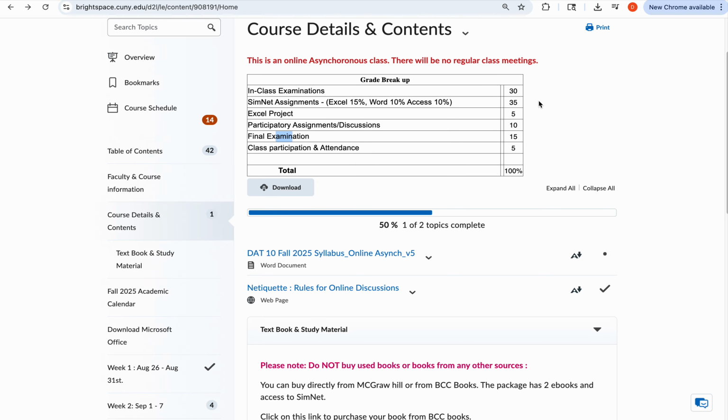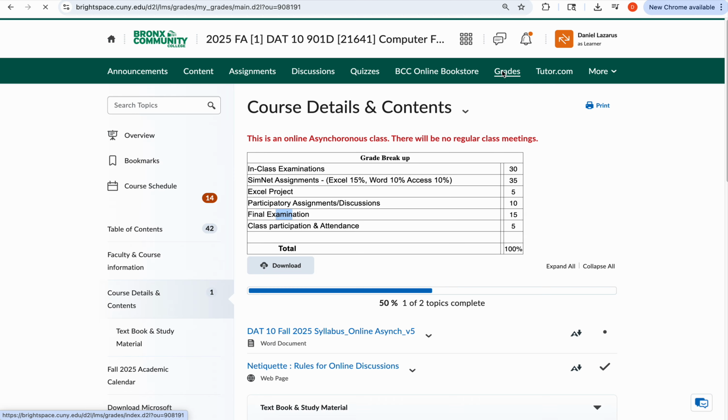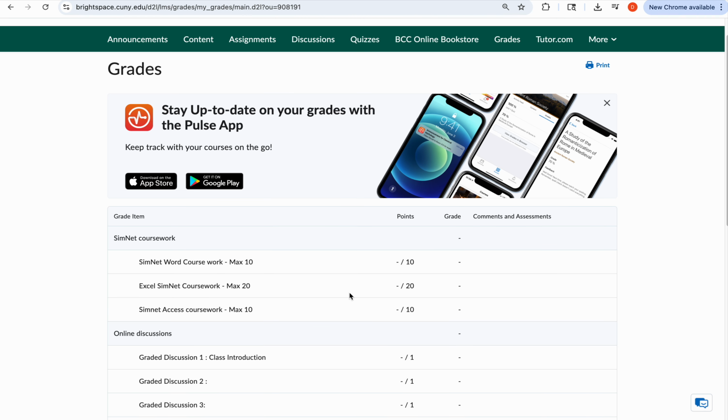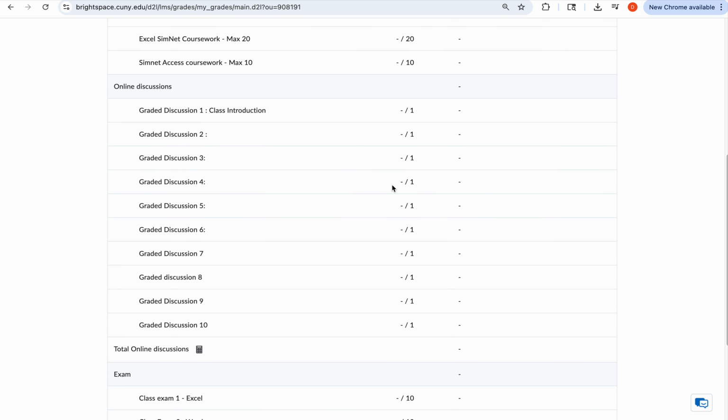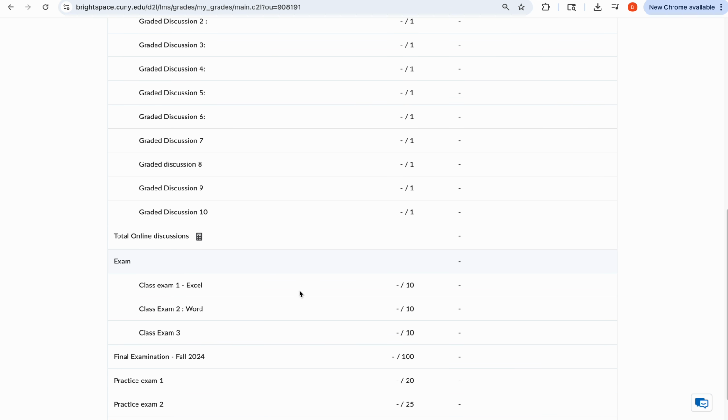So as of now, the grades that you see here is reflected out of 70. Okay. So if you see here, that's 40% of SimNet exercises, 10% for discussion. So that's 50. And then you have 2 class exams you have completed. So 70% as of today. Okay. You can take a look at your total. And class exam 3 is due this weekend. So at the end of this week, you will know exactly where you stand before your final examination.